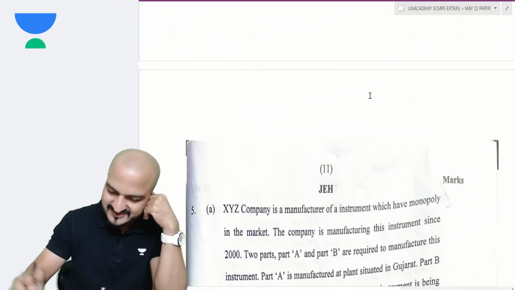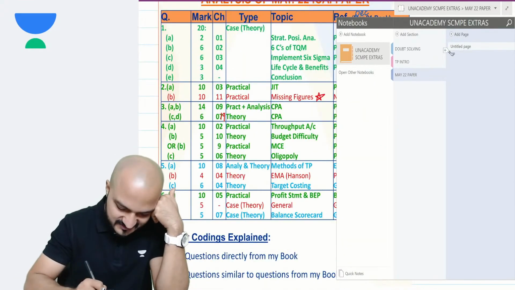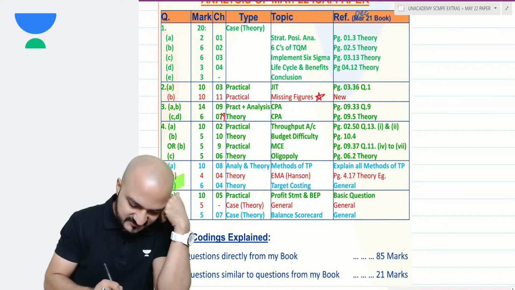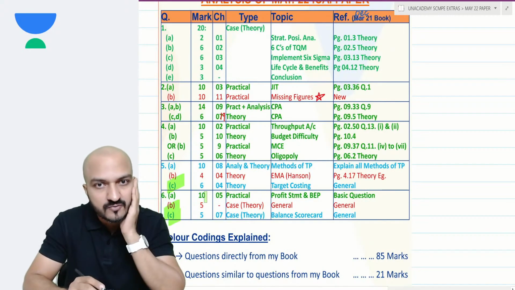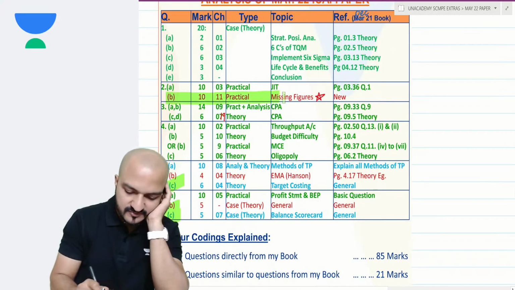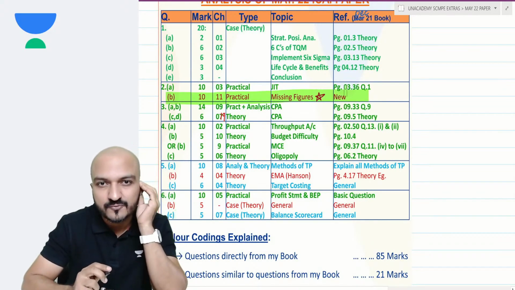Majority of the paper is already discussed here. Further, there are some more questions in the paper, question 5, question 6. We will still discuss tomorrow. And also an important question from standard costing, as I said, we'll discuss tomorrow.